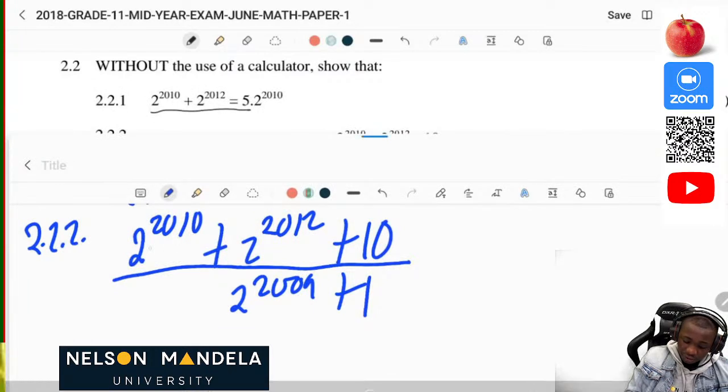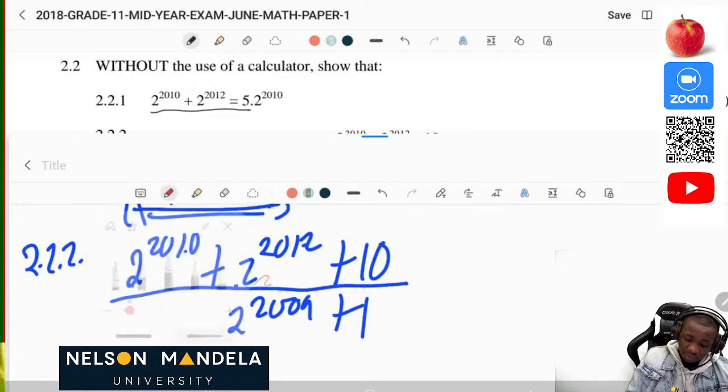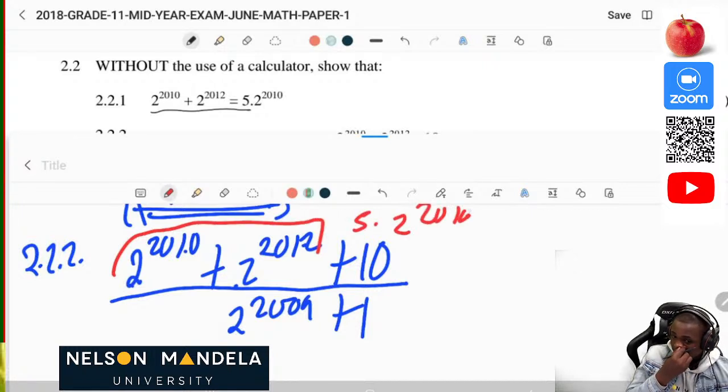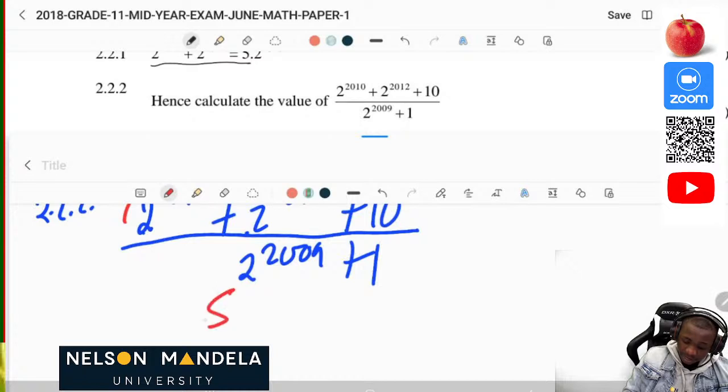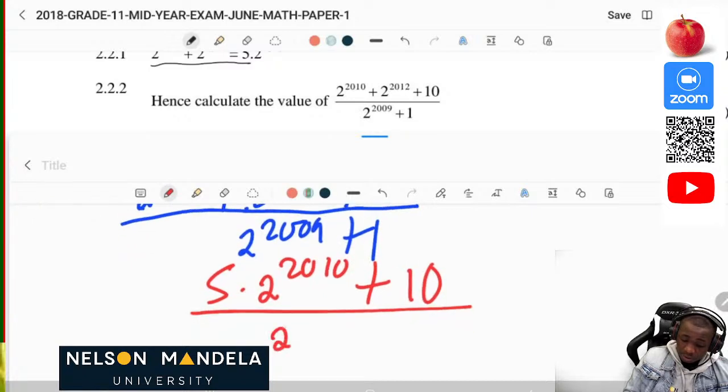So initially we had this. So we can see that you're also given 2 to the power 2010 and also 2 to the power 2012. So these two, since we proved that these two are the same as 5 times 2 to the power 2010, we're going to use the same knowledge. Okay, so now coming here in this part, we're going to have 5 times 2 to the power 2010 plus 10, all divided by 2 to the power 2009 plus 1. Okay, now we can actually solve it. So how can we solve from here?